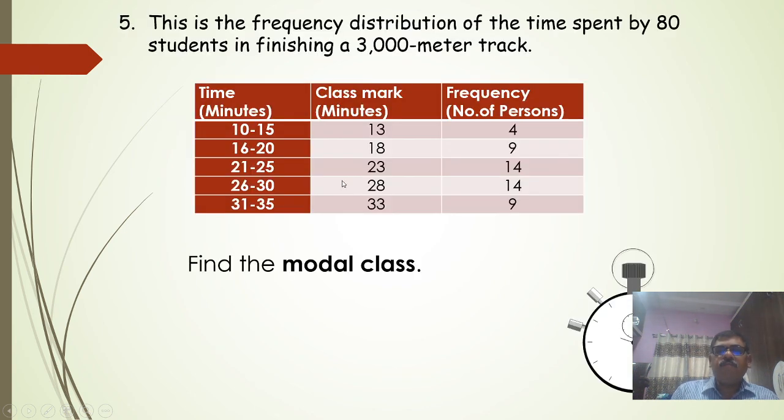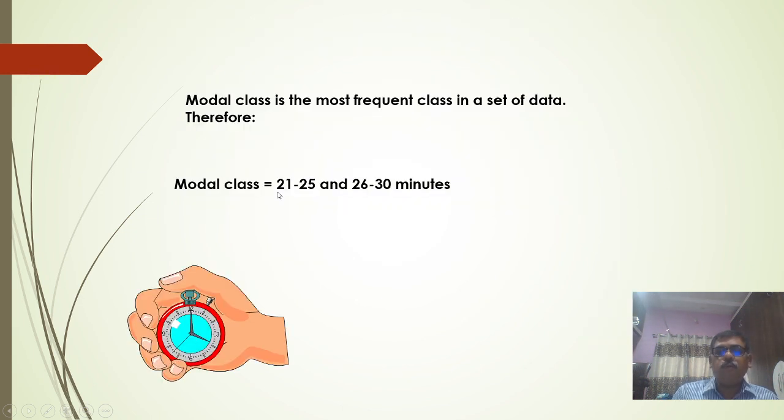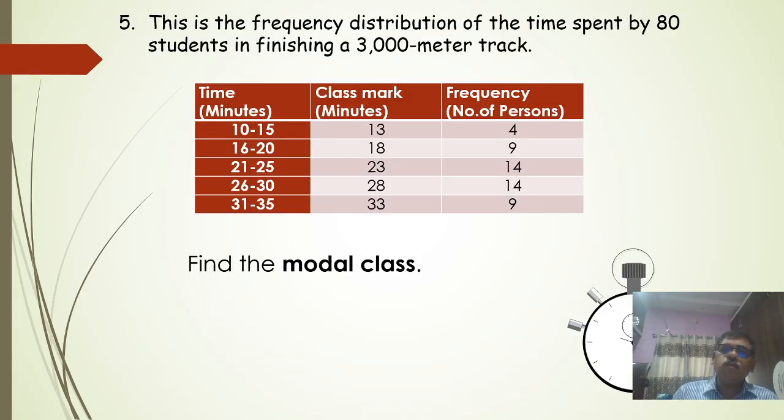Then the frequency distribution of the time spent by 80 students in finishing a 3000-meter track. This is also continuous data, and therefore we are converting it into class marks, that is 10 plus 15 divided by 2, the middle entry, and then the frequency. Here the two frequencies 14 and 14 are repeating, and therefore two groups, 21 to 25 and 26 to 30, are the two modal classes. So these are the two modal classes, or the two modes, for this problem.